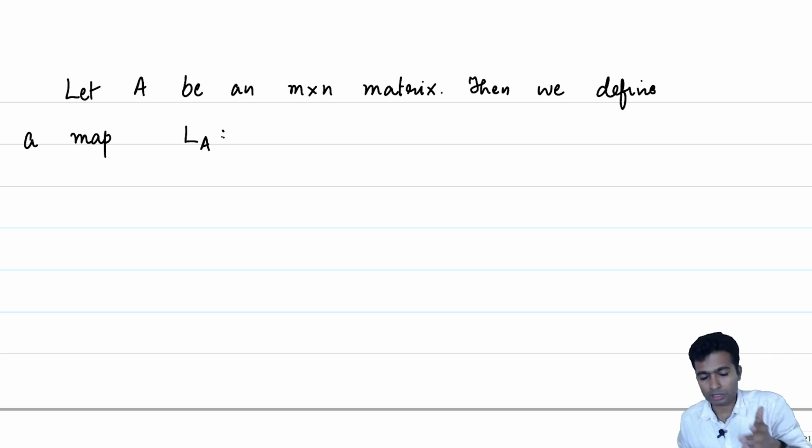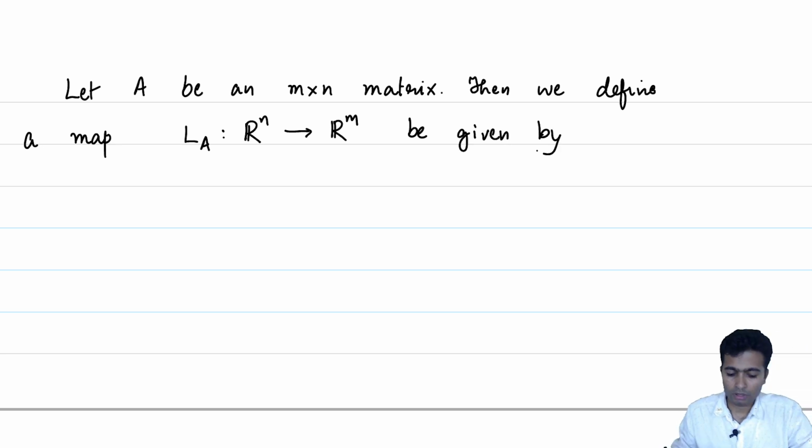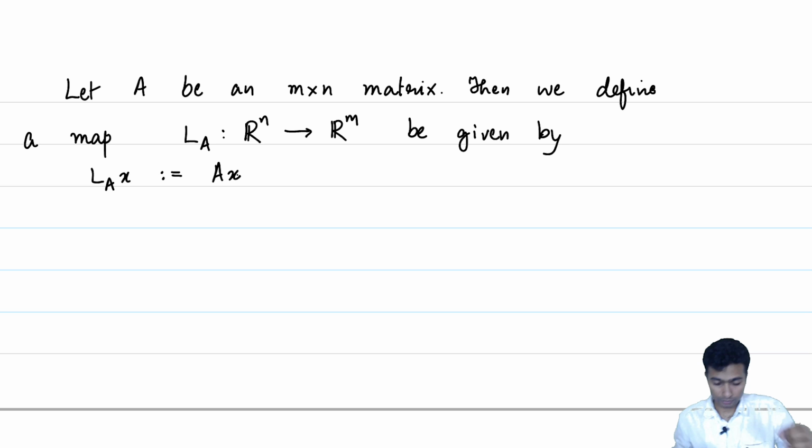So remember, this is an M cross N matrix. So the map is being defined from R^n to R^m, given by L_A(x) is defined to be Ax. So what do I mean by this? Remember that A is an M cross N matrix, and for every x in R^n, we can talk about a column representation of that vector x. Ax is just the matrix multiplication of the matrix A with the column representation.